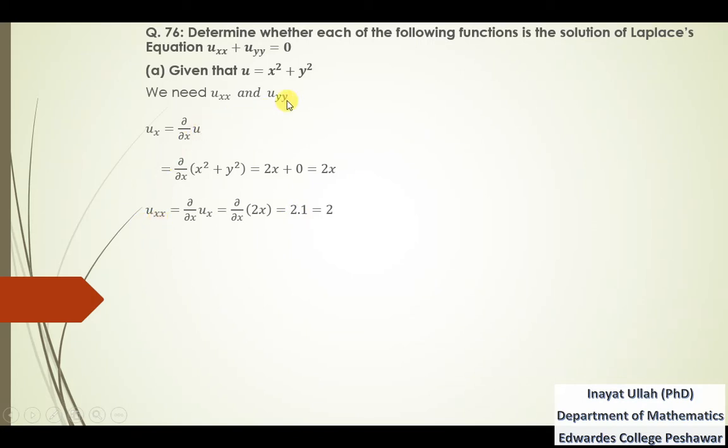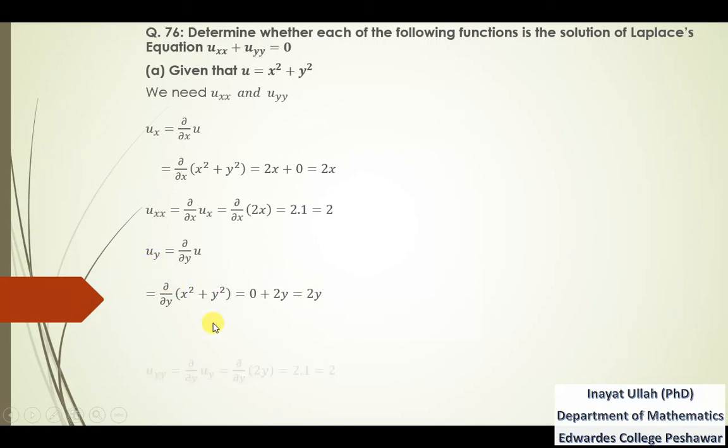Now we need uyy. For this purpose, first of all we need to find uy, which is the first partial derivative of u with respect to y. The derivative of x square will be 0 and the derivative of y square will be 2y, so uy is 2y.